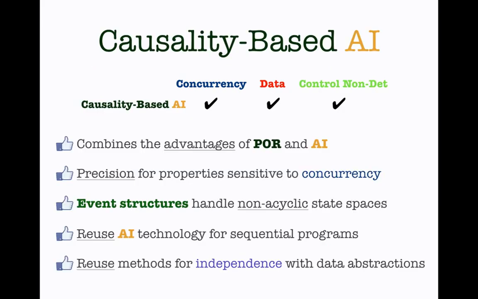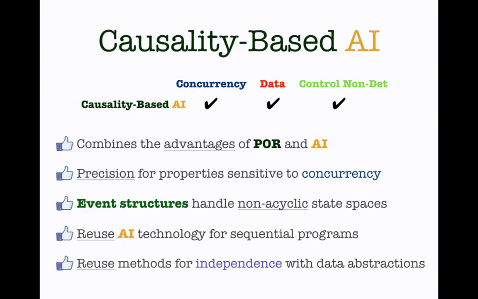So what do we get out of Causality-Based Abstract Interpretation? Well, first of all, we combine the advantages of a POR with an abstract interpreter. We are going to be precise for properties which are sensitive to history about multiple threads. Because we are using true concurrency semantics, in particular using Winskel's event structures, we are going to be able to naturally cope with non-acyclic state spaces.